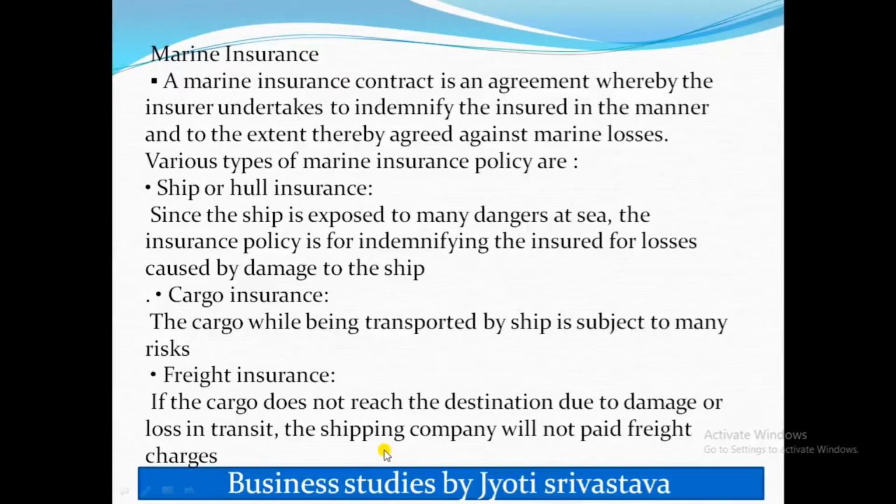So this loss to the ship will also bear non-recovery of freight charges to the shipping company. So this too is a loss for the shipping company and it too is covered. The shipping company also took freight insurance to cover it. This covers the loss of freight due to cargo loss, or goods not reaching the destination, or even loss in transit. So student, these are the various types of marine insurance policy.